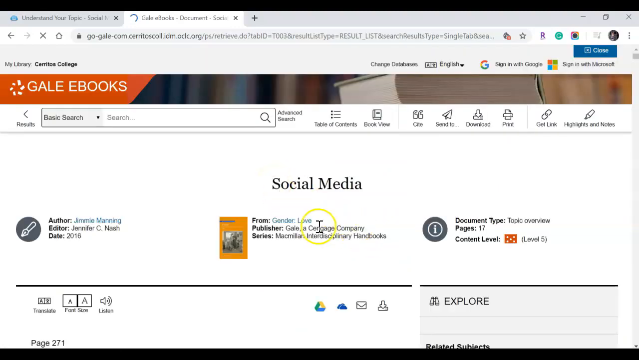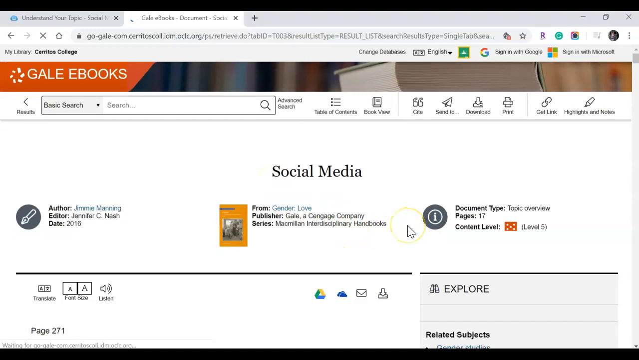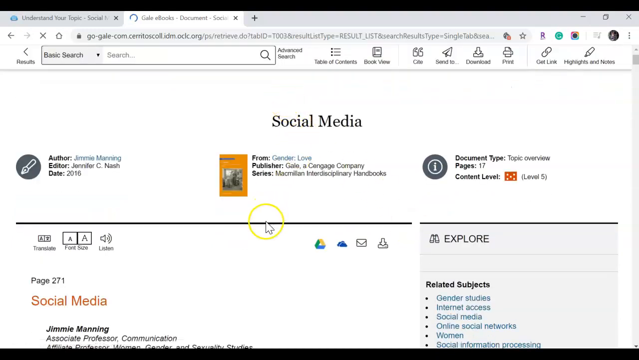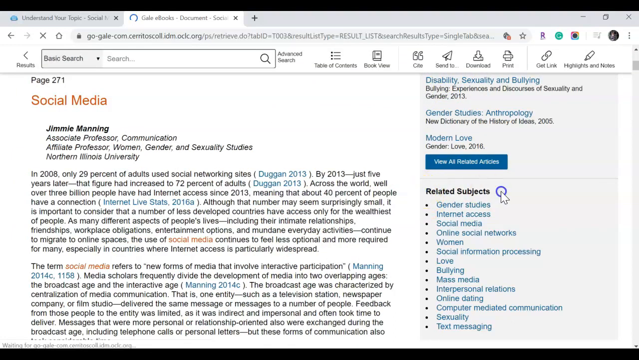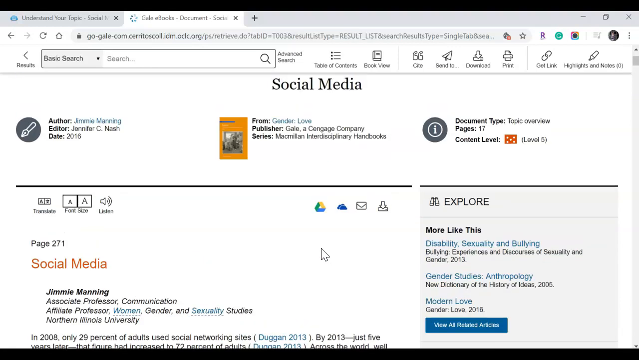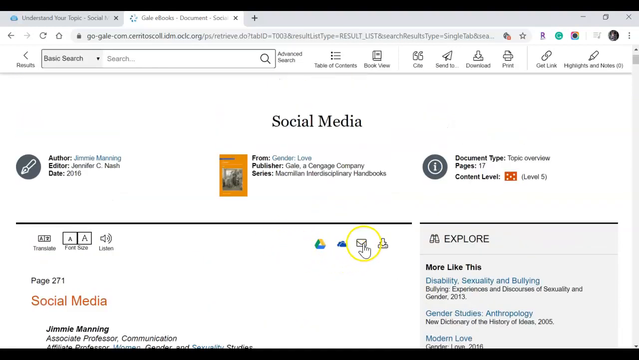So once you've narrowed down your results, go ahead and click on any article. They will all look like this, and they'll give you the HTML full text with a list of related subjects that you could also click on. Once you find an article that you like, it's always a good idea to email it to yourself. If you're working on the same computer from home, you do have the option of simply downloading it or saving it to your Google Drive.